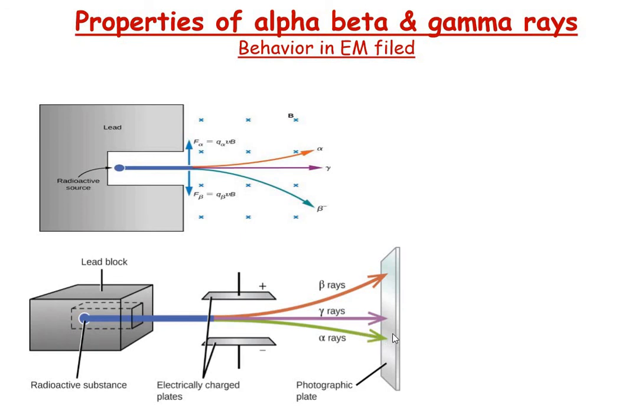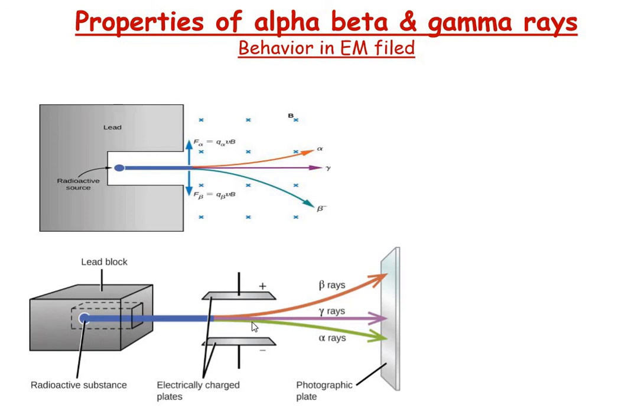Gamma rays have no charge, so they will move in a straight path without any bending.